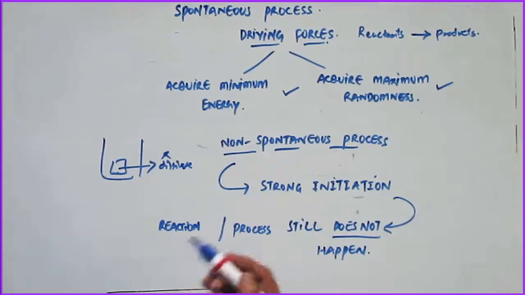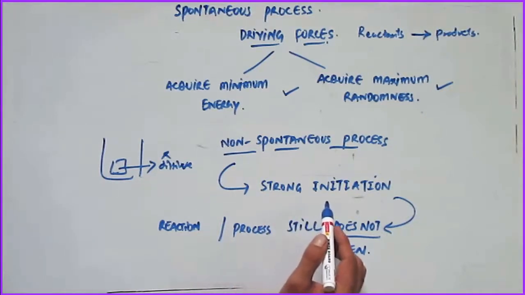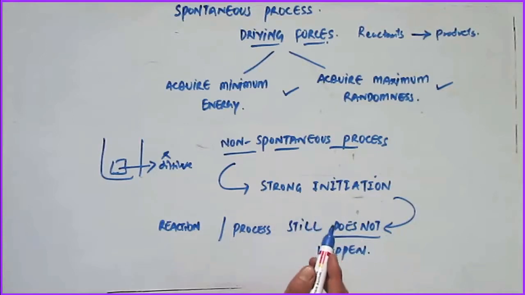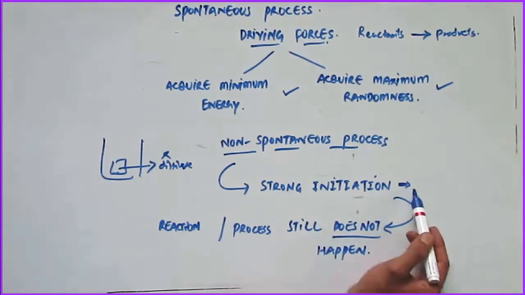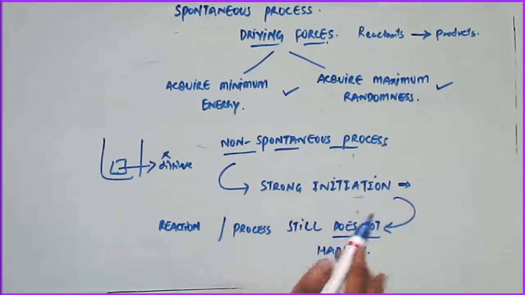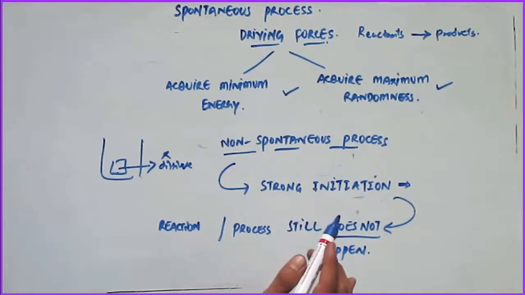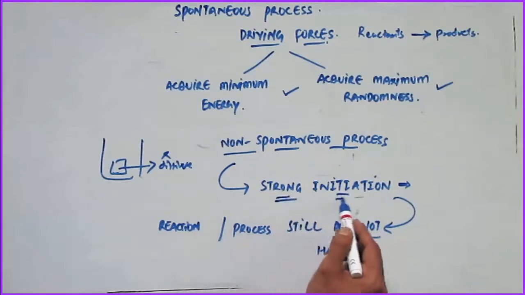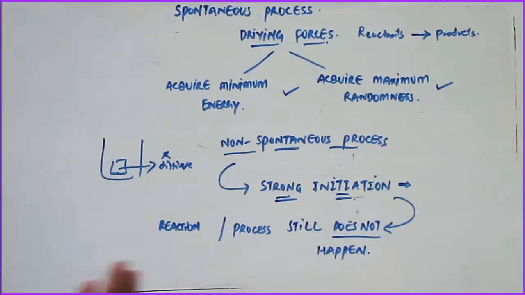However, some non-spontaneous processes can still happen after providing them a strong initiation. For example, when we fill an overhead tank with water by using a pump so that the water gets to the overhead tank, that's also an example of a non-spontaneous process wherein you need to give a very strong initiation. I think that pretty much concludes my lecture on the spontaneous process and the non-spontaneous process.